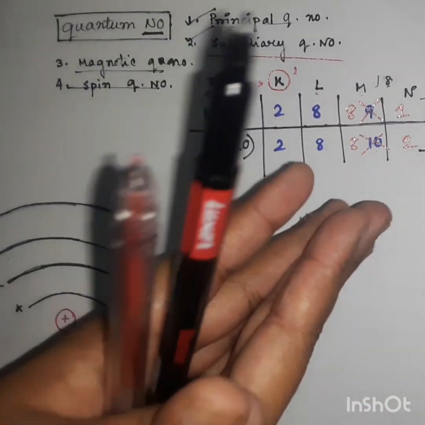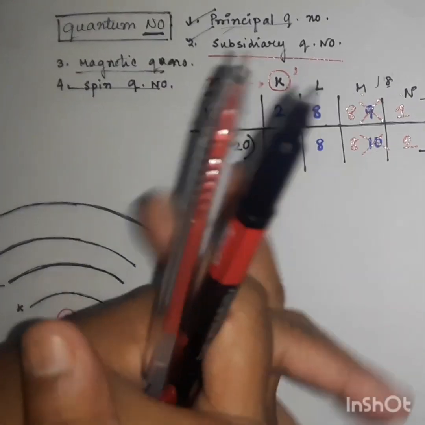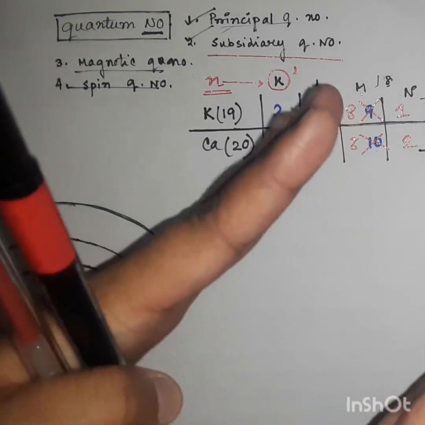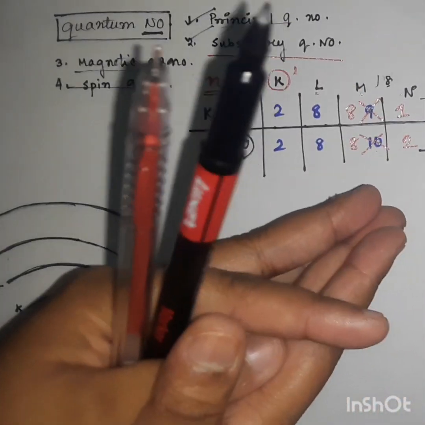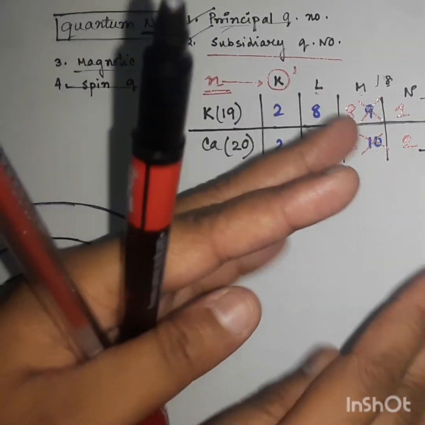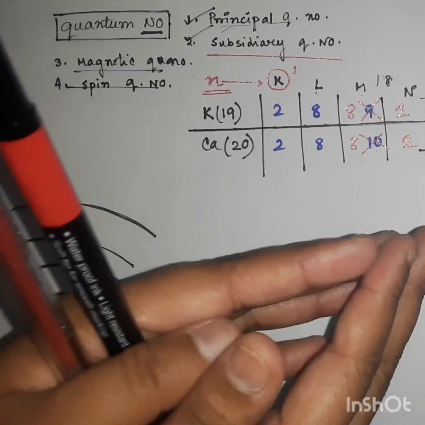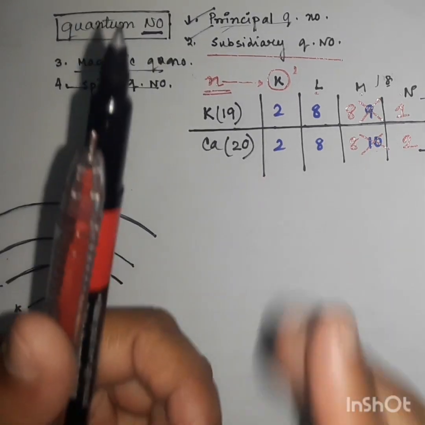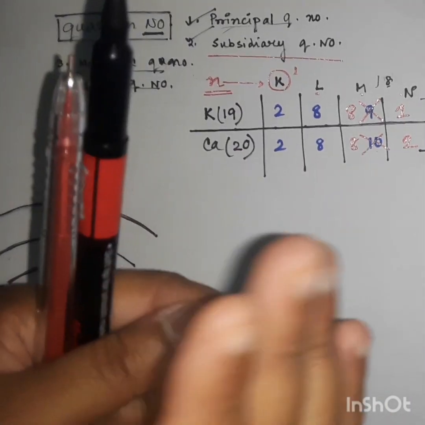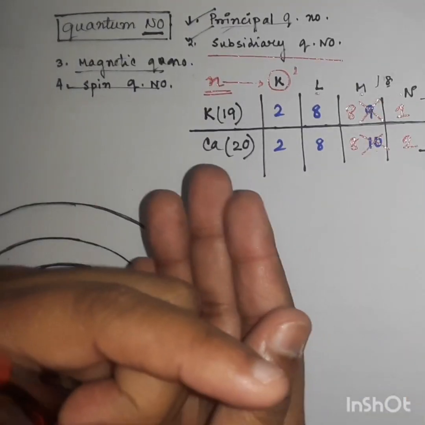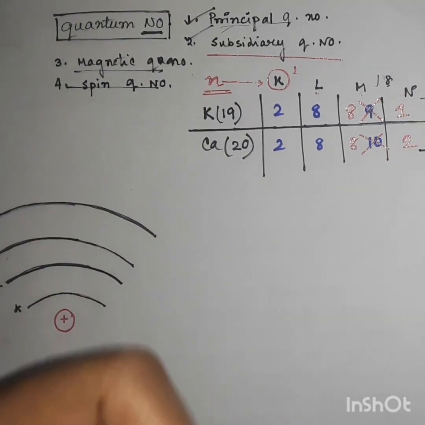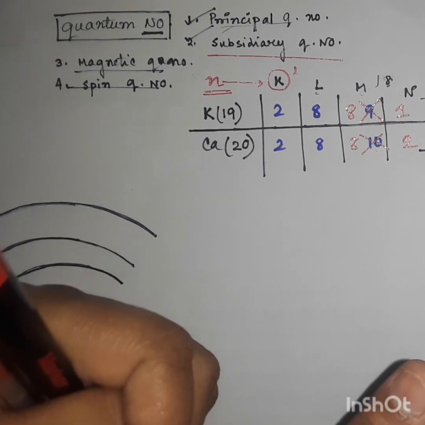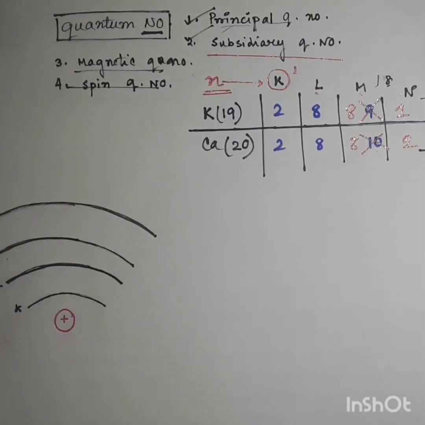Those subcells are known as orbitals, and they are the closest description of the electron's position. If we take our magnifying glass closer to the orbits, we can find there are some subshells or suborbits, which we call orbitals, present under one shell, under one orbit. So those are known as orbitals.